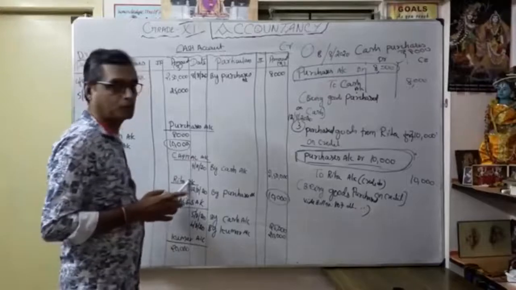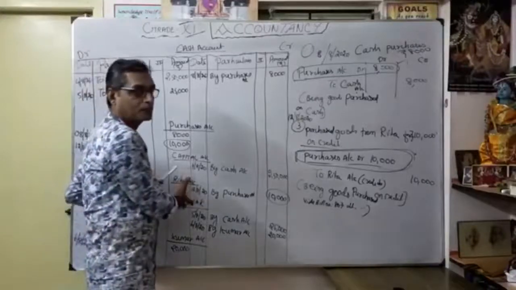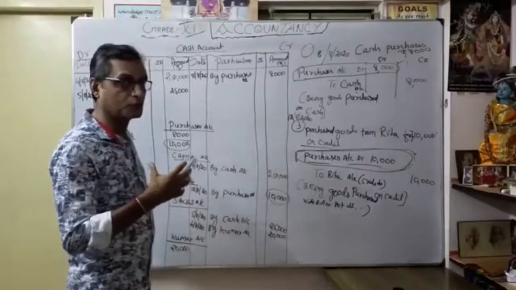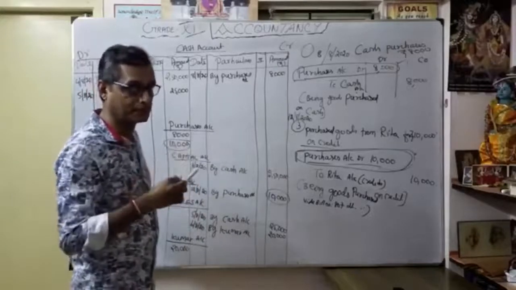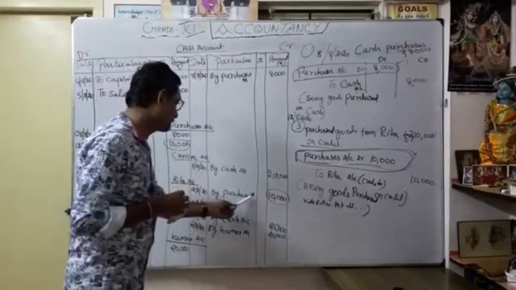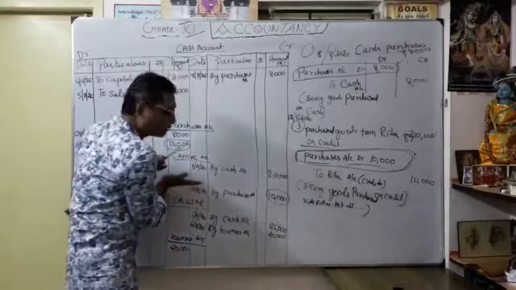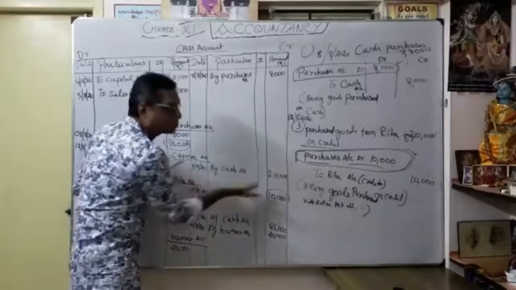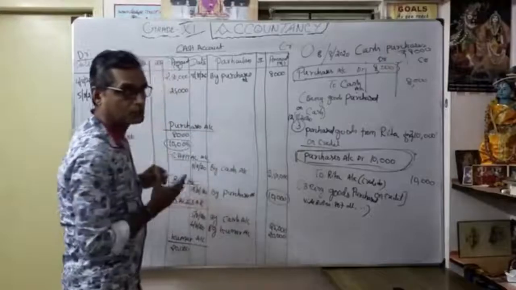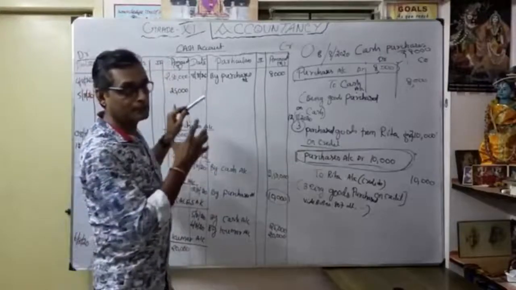Similarly, in a Rita account, why do you open a Rita account as a creditor? Later on, you are going to pay, so you want to know the name of the person, the party, the supplier as a creditor. So by purchase account 10,000. Why did I mention Rita account? Because I purchased goods. That's why by purchase is 10,000 under Rita account. I understood the way of the ledger posting.